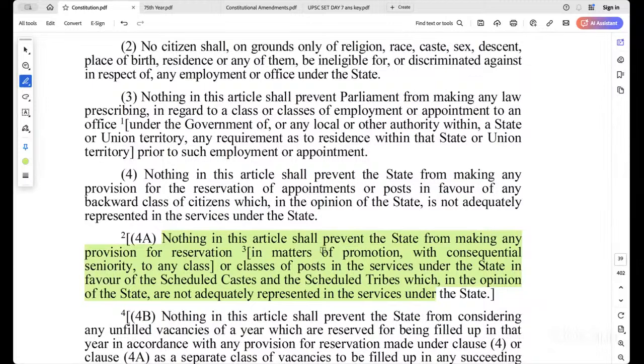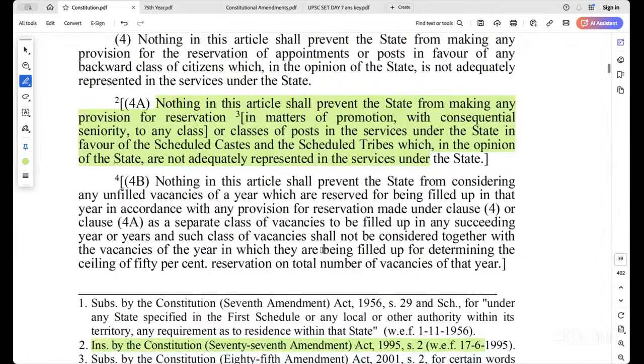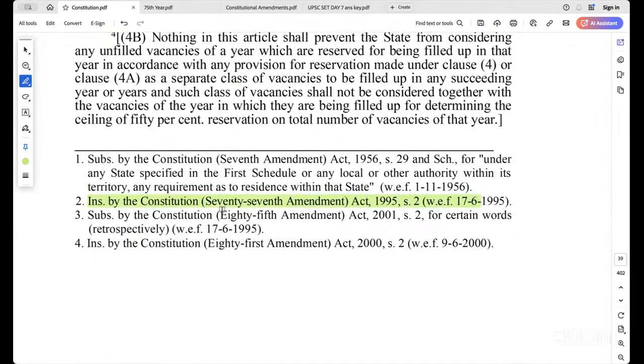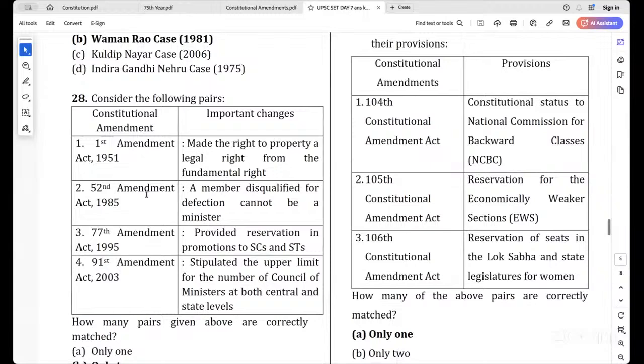Fundamental rights: promotion is also given in case of SCs and STs. Promotion reservation was given in the 77th Amendment Act. Clear? So the answer for this is actually 3 and 4. If they have given options like 1, 2 and 3, or 3 and 4, the answer is only 3 and 4. The 52nd one is wrong and the first one is wrong.